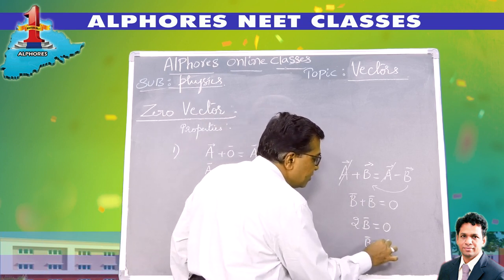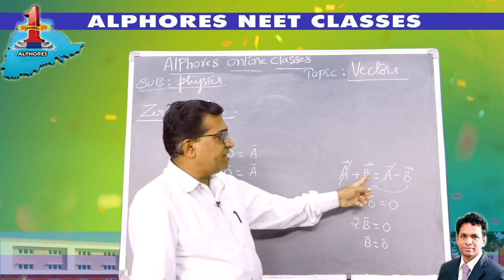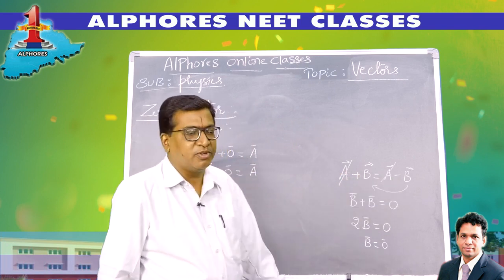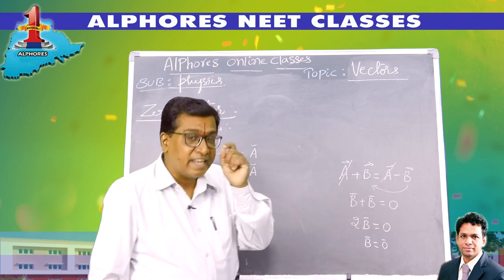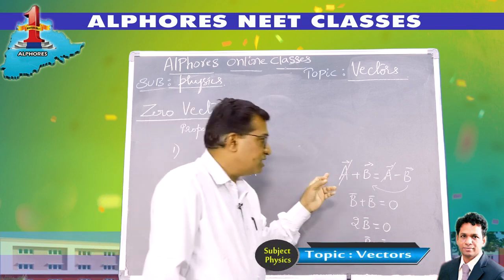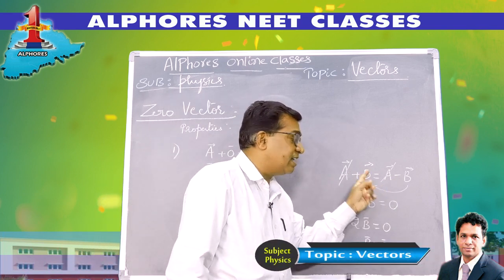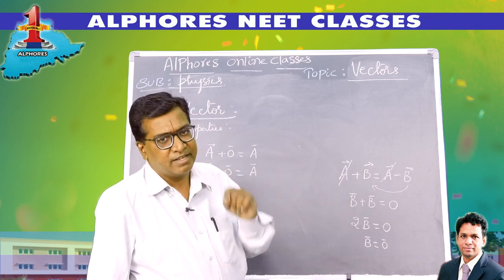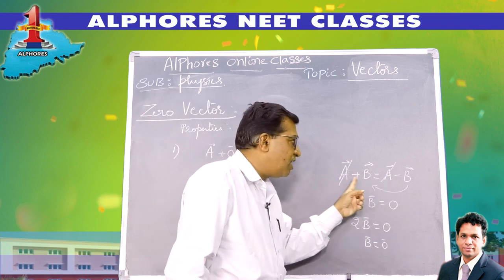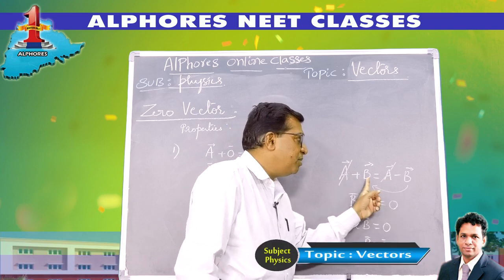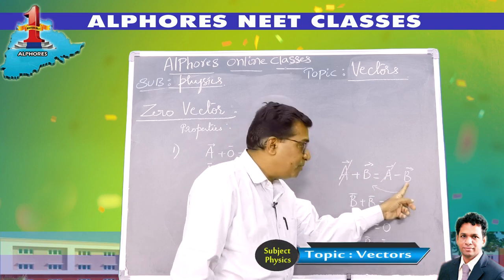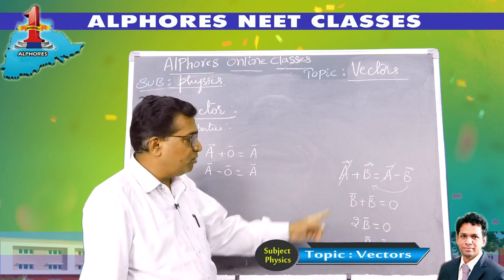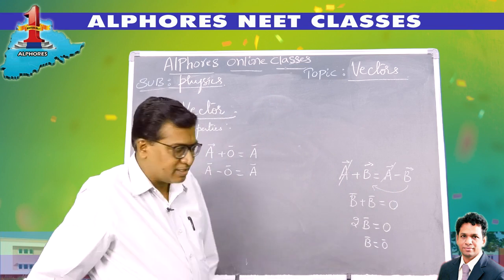B is a 0 vector. So this expression is possible only when B is a null vector. Right? So what do you infer from this expression? We infer that B is a null vector. Now you see, A is not a null vector, because if A is 0, then B minus B is not possible. So B should be a null vector like this. A very good question asked in the earlier entrance examination.